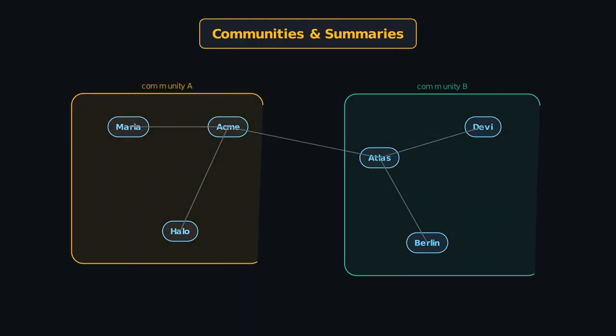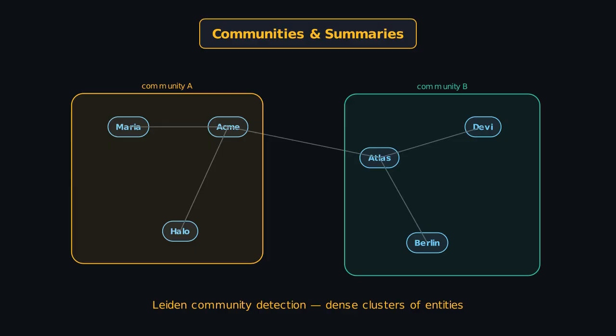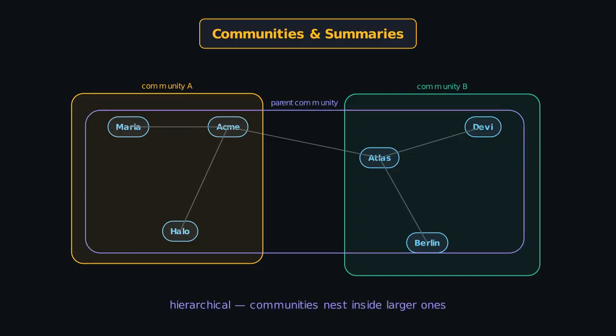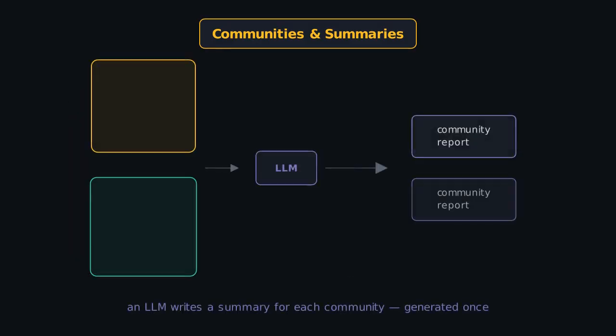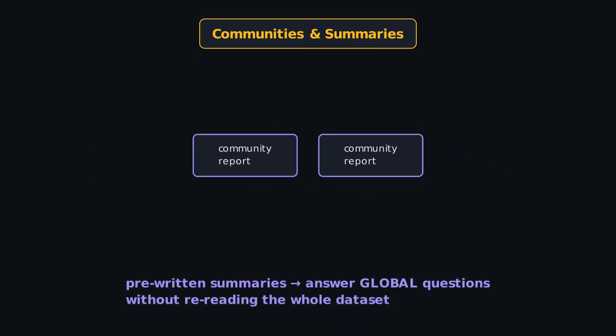With the graph built, GraphRag does something clever to handle those big global questions. It runs community detection using an algorithm like Leiden, which finds clusters of densely connected entities, groups that link to each other far more than to the rest of the graph. Each community is essentially a theme, and it's hierarchical. Smaller communities nest inside larger ones, giving you the corpus at every level of zoom. Then an LLM writes a summary for each community, a community report, and these are generated once ahead of time. Those pre-written summaries are the real secret to answering global questions, without ever having to reread the entire dataset.